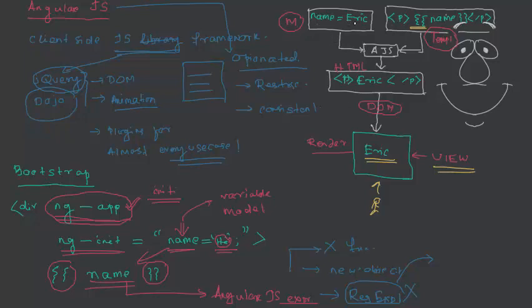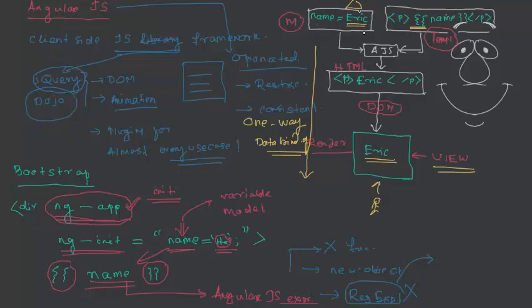Once the model and template are combined and produce a view, it is a one-way flow, known in more technical language as one-way data binding. If there is any change to this model, Eric to John, will the view automatically reflect it?